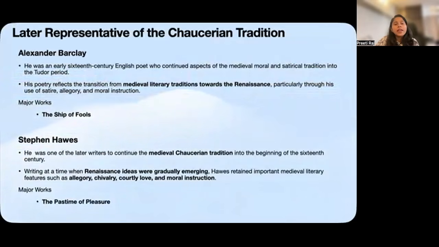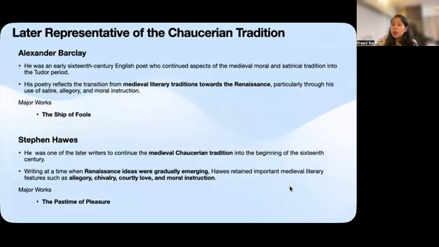Once again, we can see the medieval idea that literature should do more than simply entertain. It should also teach and morally instruct the readers. This is why Hawes is important historically. He is writing at the beginning of the 16th century, but his poetry continues a tradition that is strongly rooted in the medieval world.